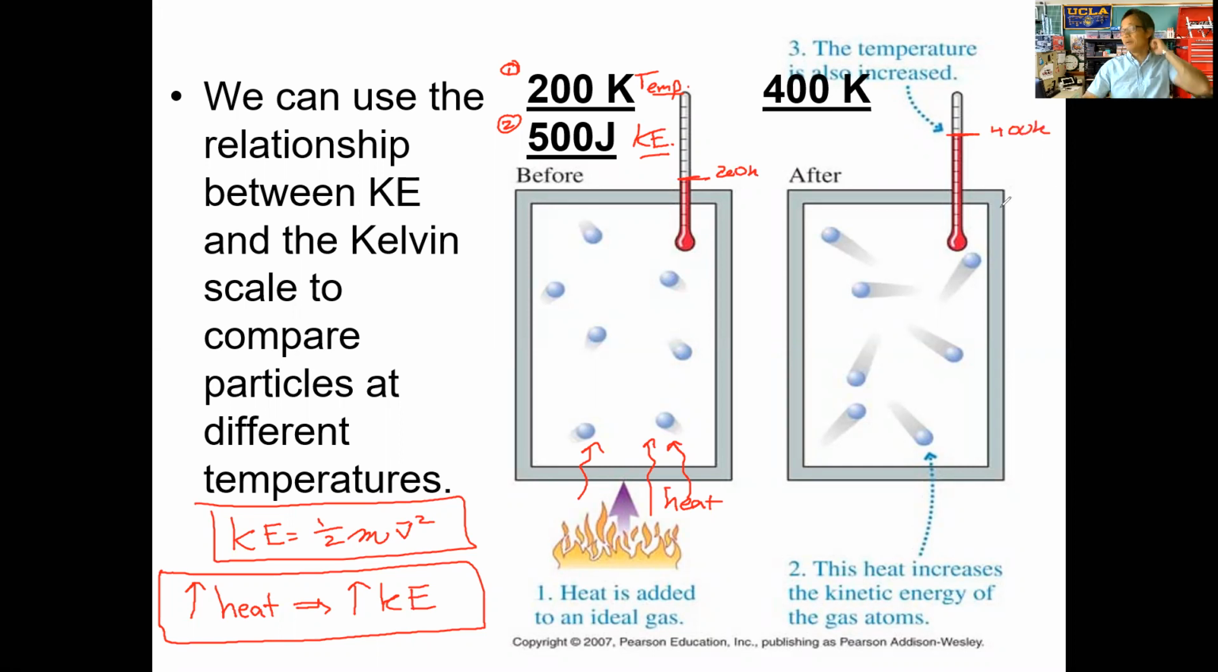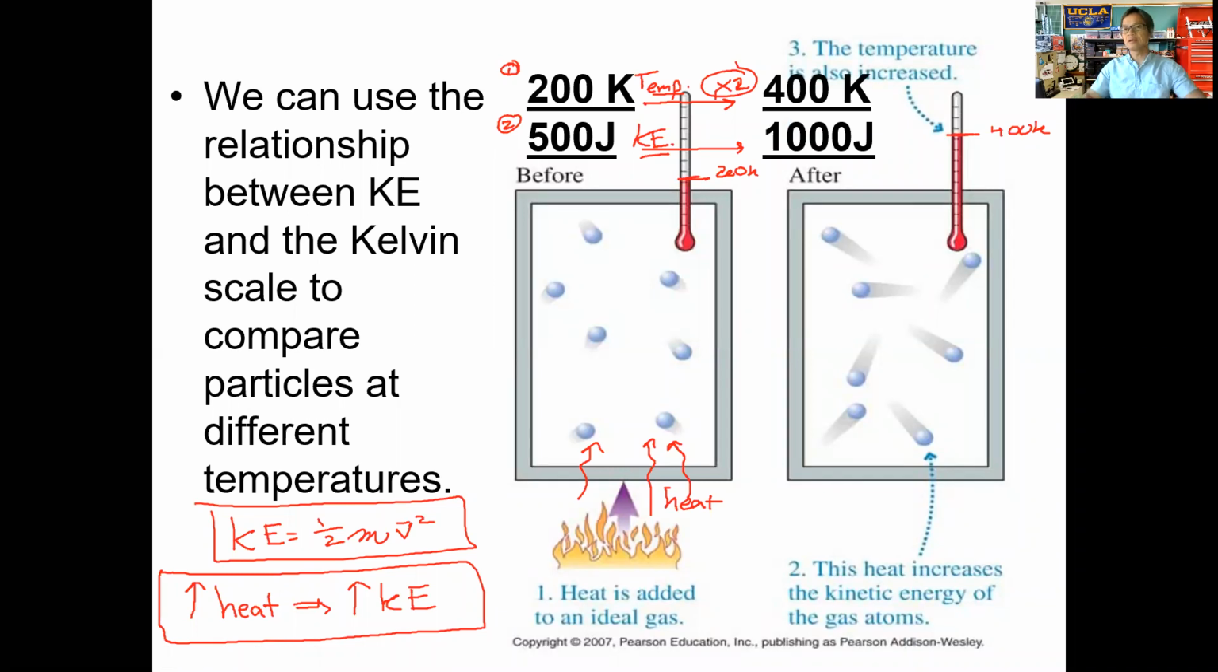Now, without having to measure the kinetic energy, we can actually estimate it. If we double the temperature, make sure you understand that there's a direct relationship between the Kelvin scale and the kinetic energy. What we can say is that the energy should double, and effectively, it does. If we were to measure it, the kinetic energy now will rise to about 1000 joules. So the energy doubles.